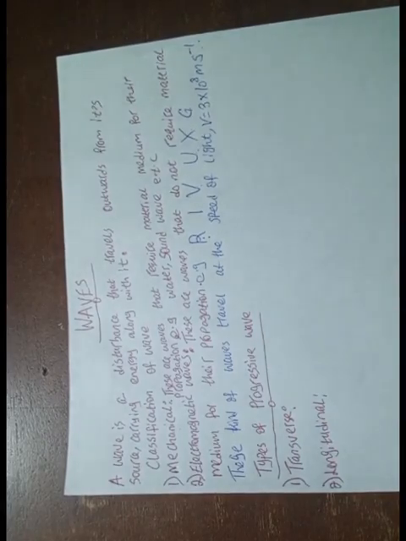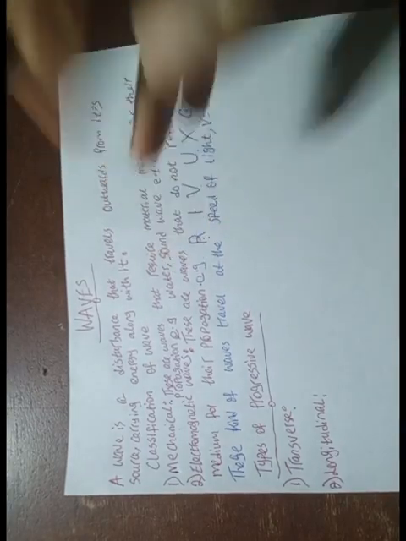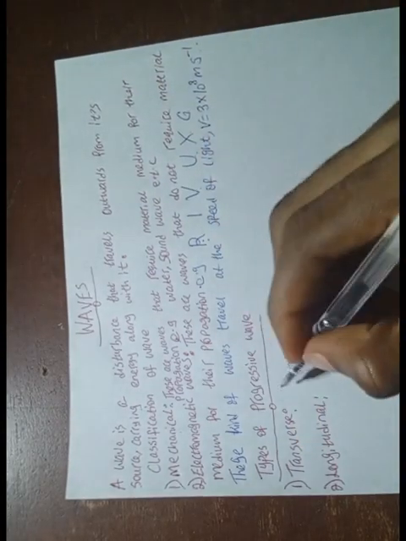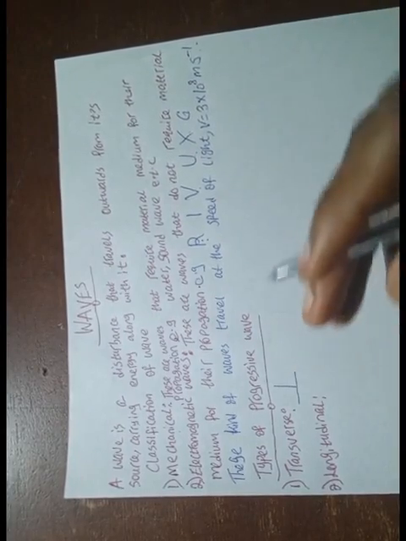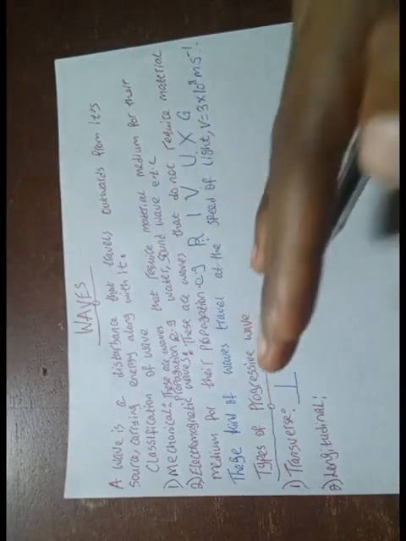Your transverse wave, what are transverse waves? These are waves whereby the vibration of the particle is perpendicular to the direction of the motion. So I'm trying to say they are perpendicular.